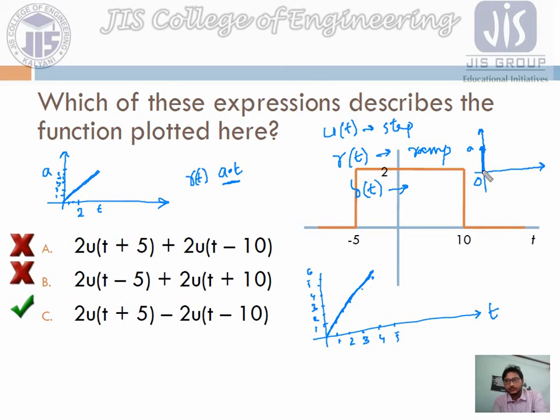It means if we consider a step signal with a very small time limit, suppose one step signal has started at minus a, the amplitude goes to a particular value, and it ends at plus a, and this a is very near to 0, very close to 0.